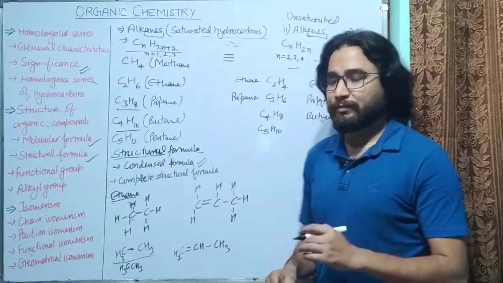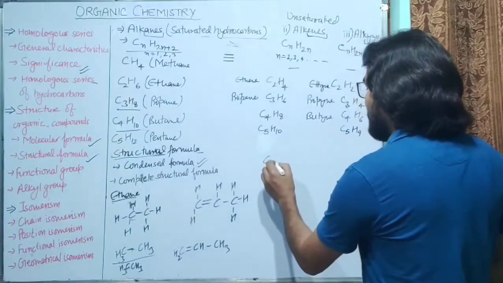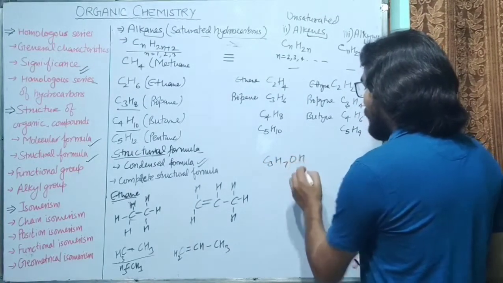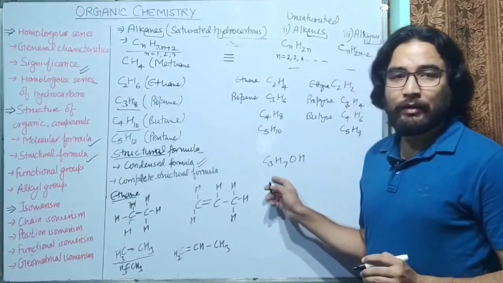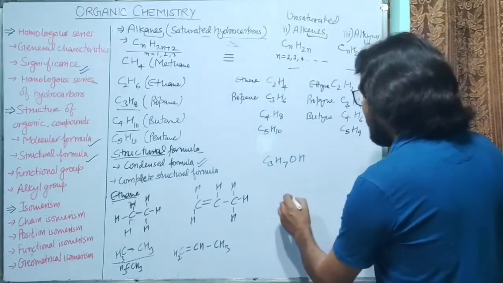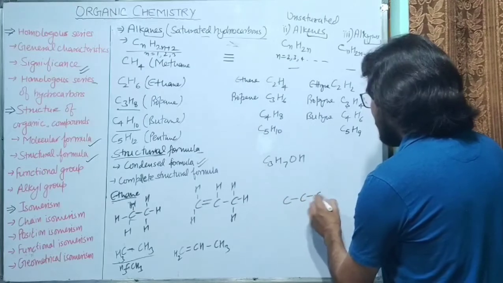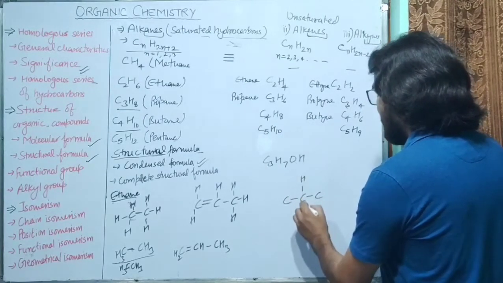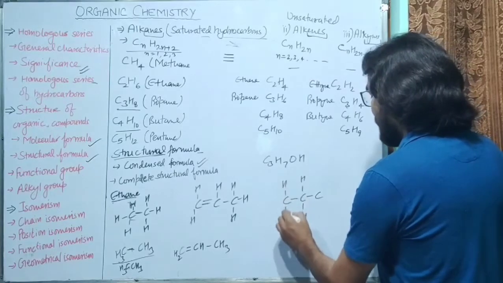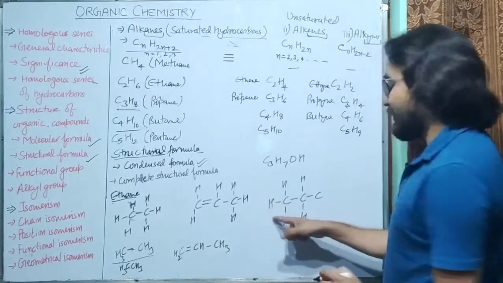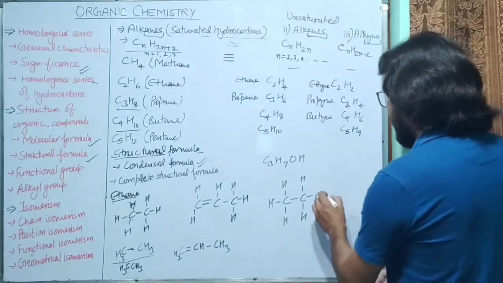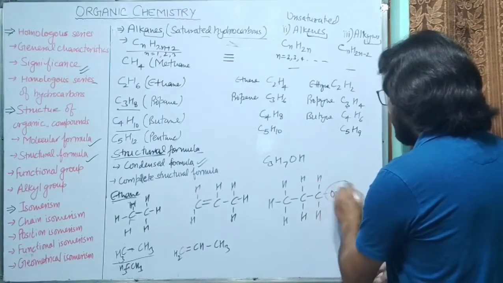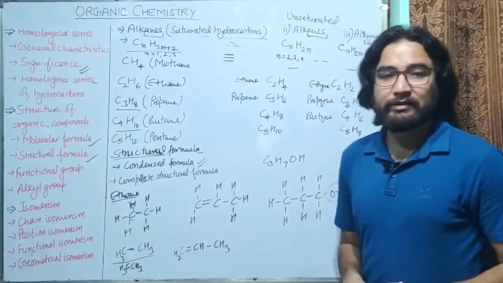Let's see one more example. For example, we have C3H7OH. This is called propanol. So there are 3 carbon atoms, 1, 2, 3, and this is hydrogen, hydrogen, hydrogen, hydrogen, hydrogen. You have to form 4 bonds complete, and then OH, then hydrogen and hydrogen. So this is the OH group. We will discuss this later.